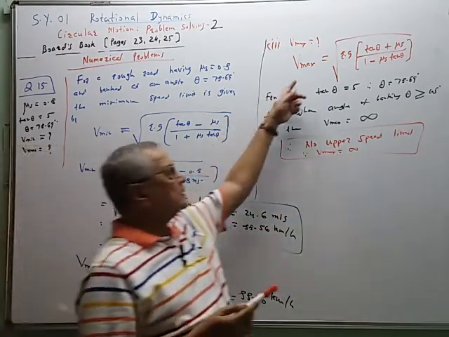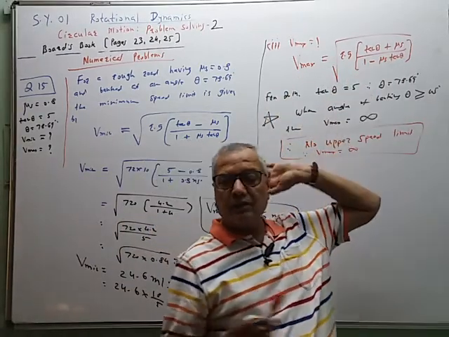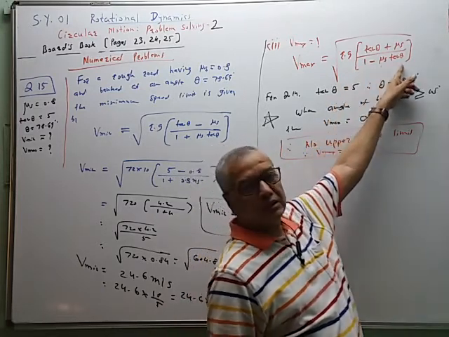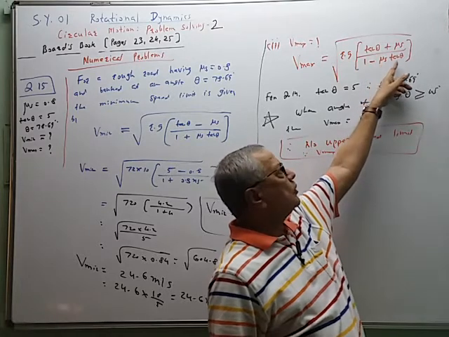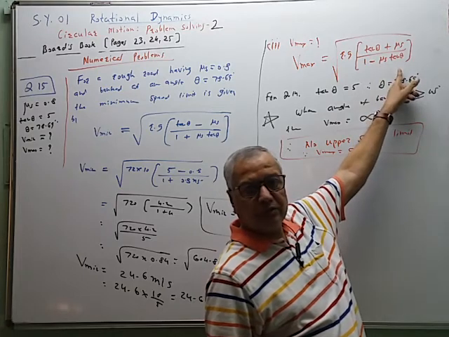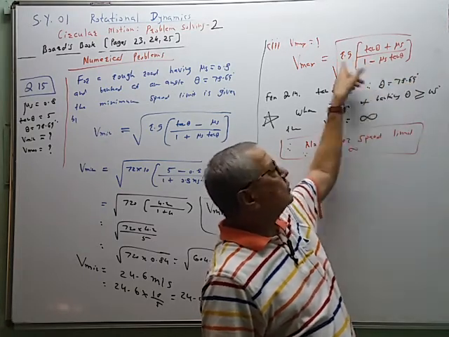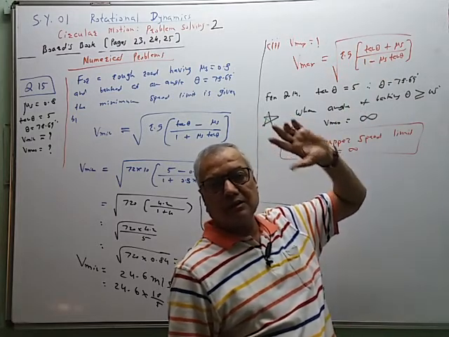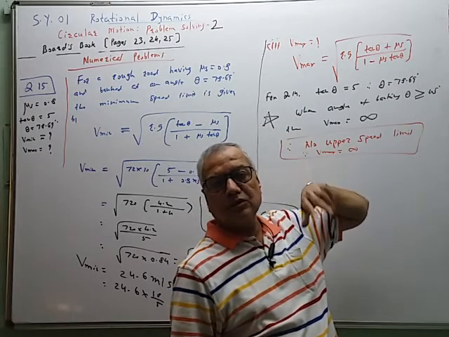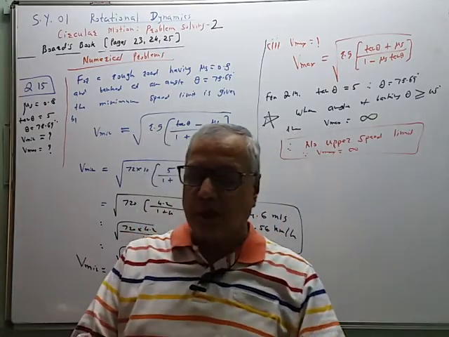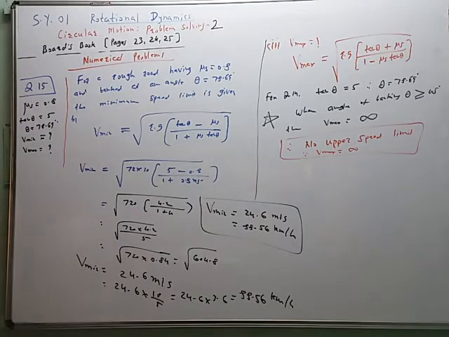When theta is less than 45 degrees, then by using this formula we can calculate the value. Now if you see this equation, for our problem mu s is equal to 0.8 and this product is 4, so 1 minus 4 in the denominator, which will be minus 3. So the whole term under the root is negative, and if under the square root the value is negative, then its root cannot be calculated, which means it tends to infinity. So the upper speed limit tends to infinity for this road.